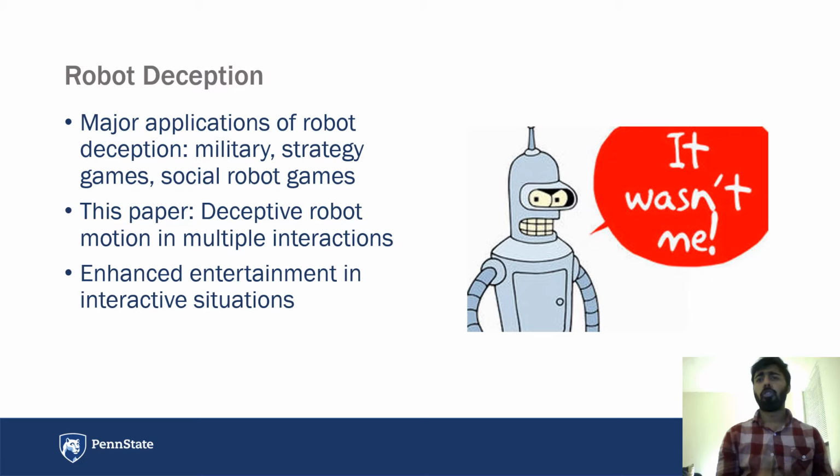Similar to humans, robots can also use deception for different advantages. Major applications of robot deception include military, different kinds of computer games, and even social robot situations. In this paper, we deal with robot deception from a motion perspective and for multiple interactions with a human. And our hope is that it will enhance entertainment in different interactive situations, in particular computer games.